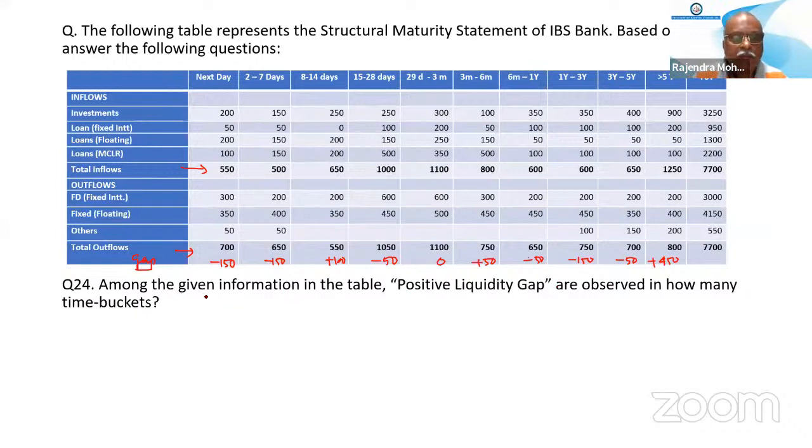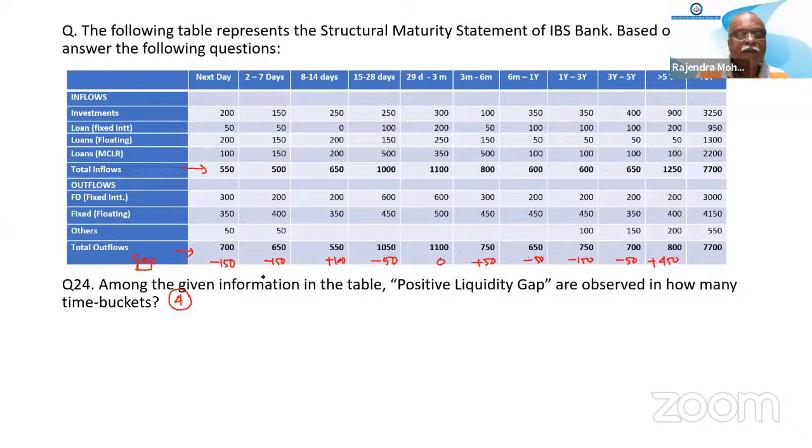Among the given information, how many positive gaps are there? Positive gaps are 1, 3, 5, so this will be 4, because 0 is to be taken as a positive gap. Don't forget that. Whenever RSA is greater than or equal to RSL, that is a positive gap. So 0 is a positive gap. So there are 4 positive gaps.